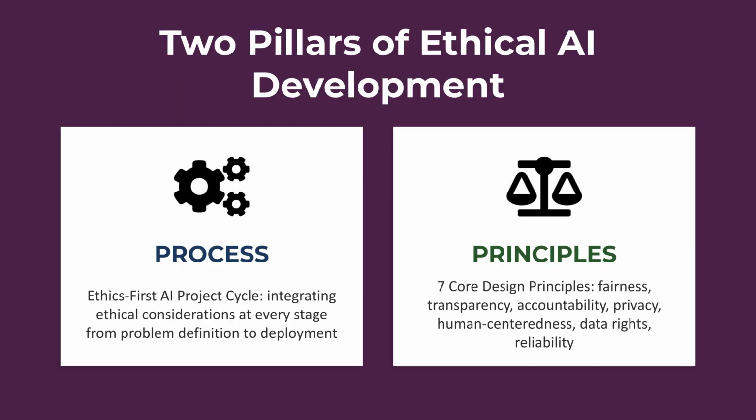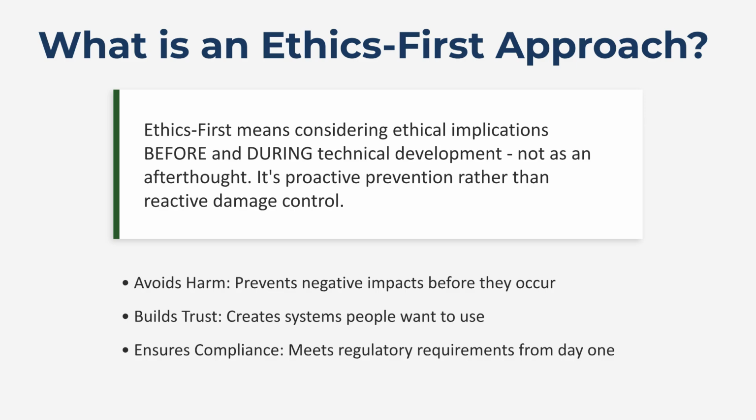Ethical AI development relies on 2 pillars: process, which is the ethics-first AI project cycle, and principles, specifically the 7 core design principles, including fairness, transparency, and accountability. An ethics-first approach means ethical implications are considered proactively, before and during technical development, rather than as an afterthought. This helps avoid harm, builds trust, and ensures compliance from the start.